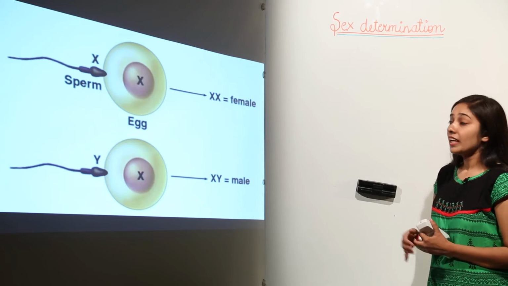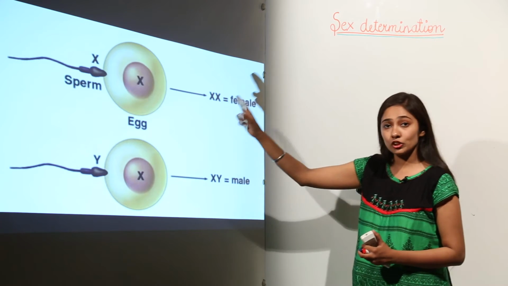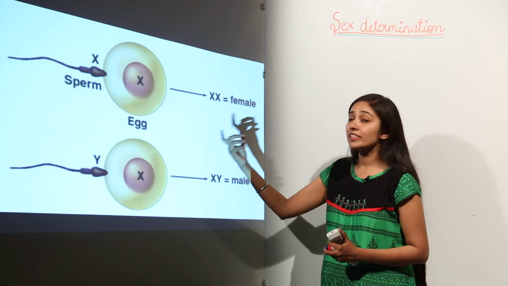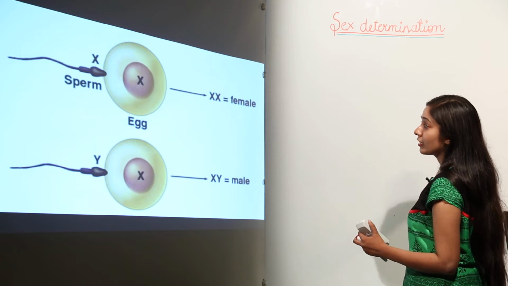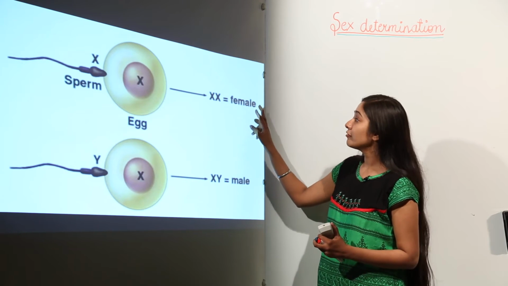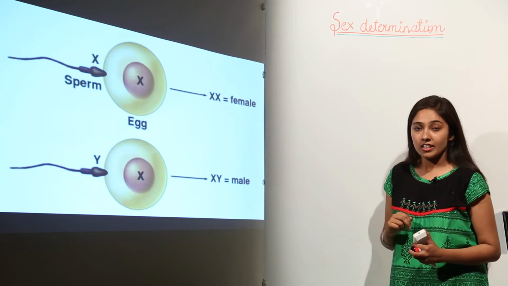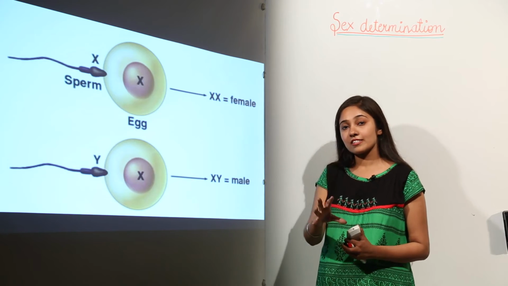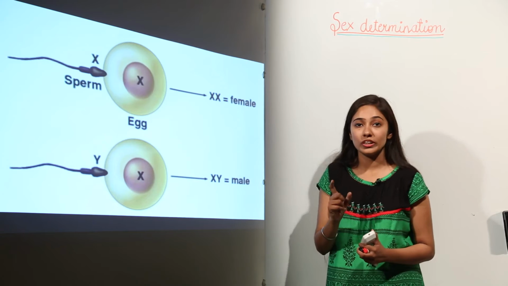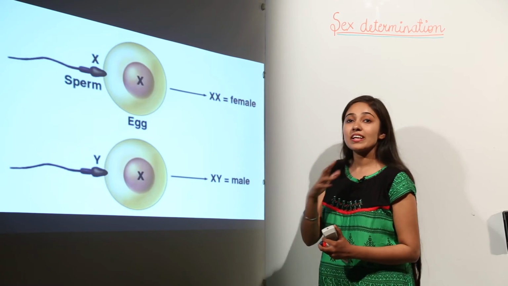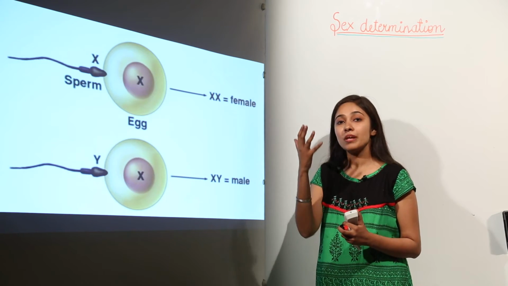So remember, if the male gamete, that is the sperm, is carrying an X chromosome, it is going to fuse with an egg that is carrying an X chromosome. So what type of offspring will be formed? It will be a female because of the XX combination. Remember, the male sex of the child is determined by the presence of the Y chromosome only. So the Y chromosome presence is a must for the birth of a male baby, a baby boy.